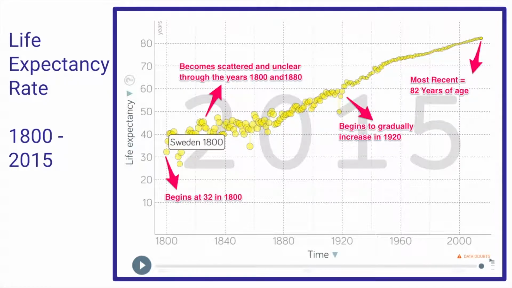Between 1800 and 1880, the numbers are scattered and unclear, fluctuating up and down. Many of Sweden's celebrities died in 1990, where there was a sudden drop.